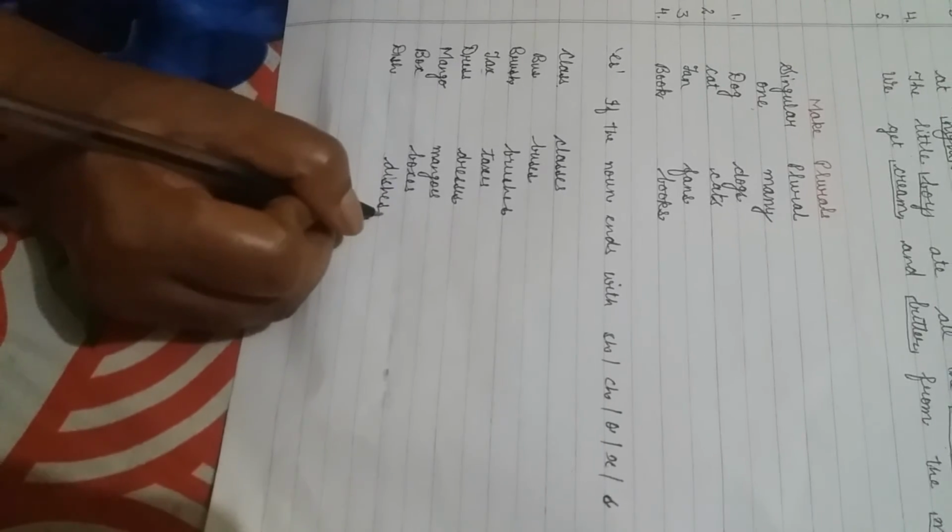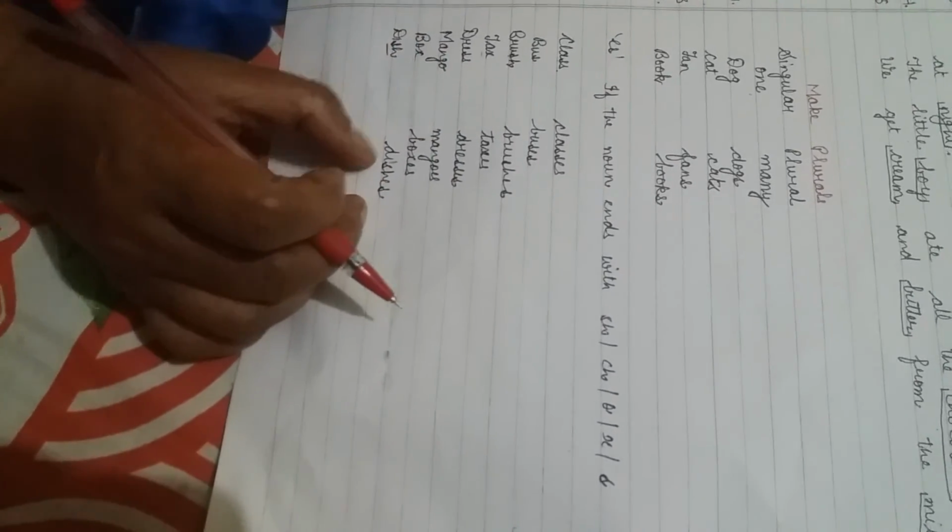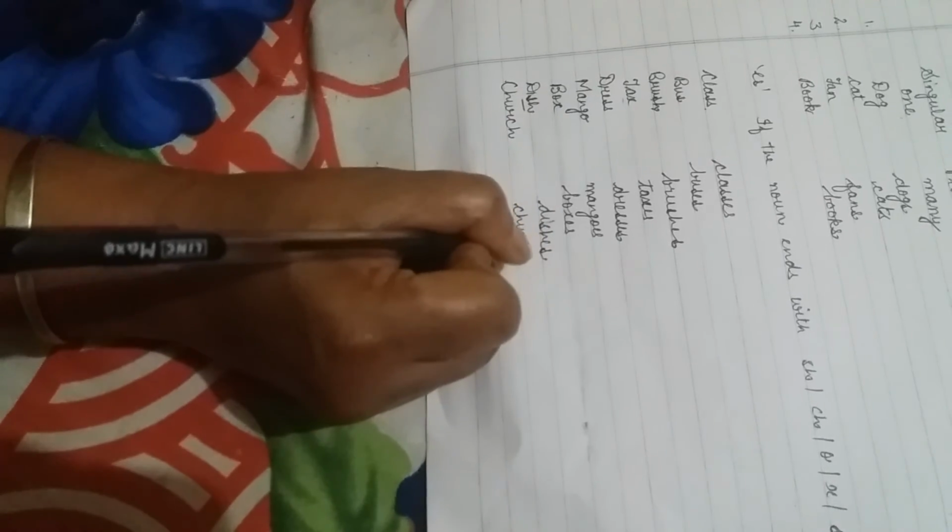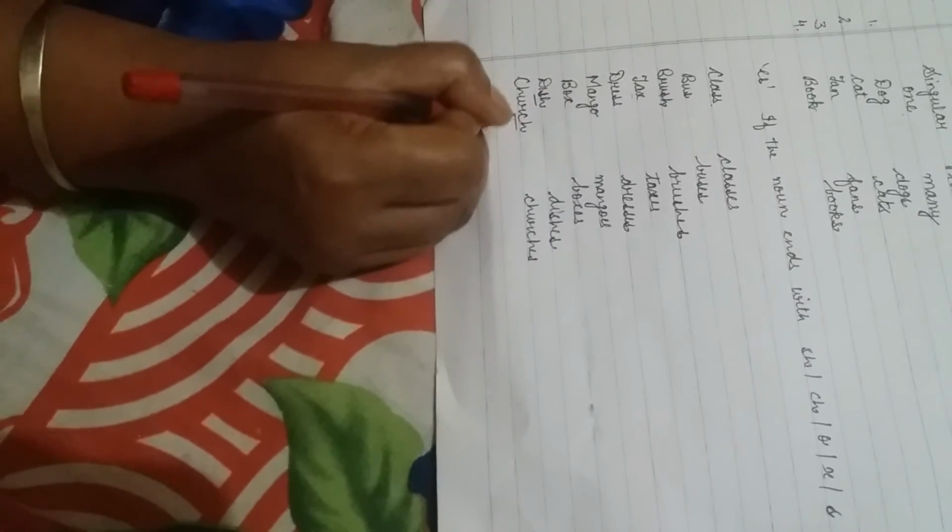Like this we have to use it. First of all, SH. At the end SH comes, so we use dishes. CH, as in church. Churches. ES is coming because CH is there at the end, so churches.